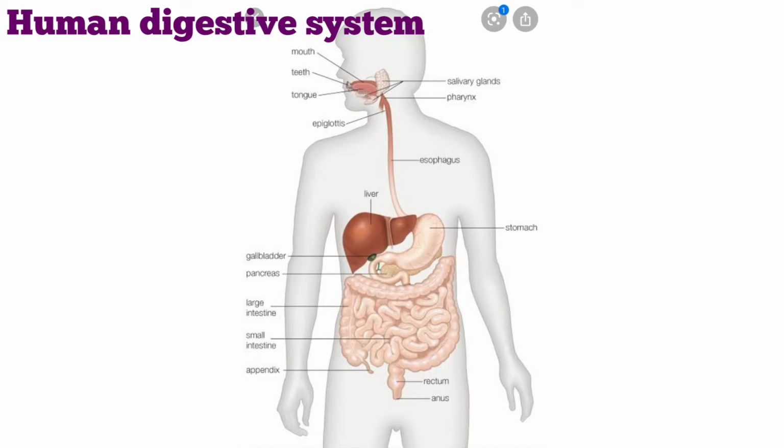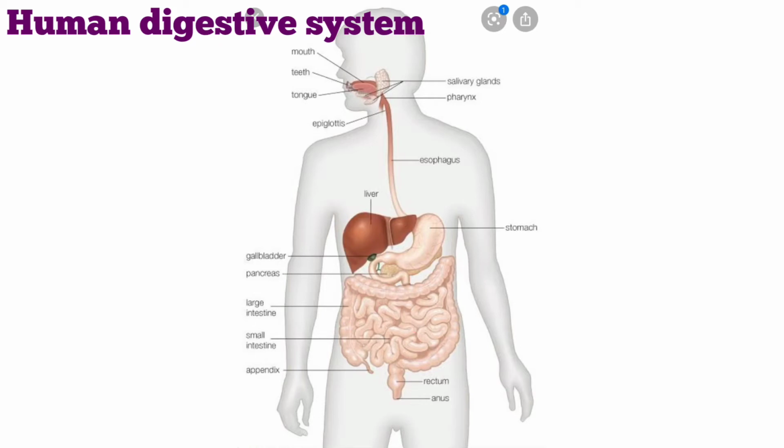Now hydrochloric acid functions to kill the bacteria and make the medium acidic. Next is pepsin. It acts in acidic medium and digests the proteins which are present in the food that we have taken. And then mucus. What is the function of mucus? It protects the wall of the stomach from the corrosive action of HCl. Now the exit of food from the stomach is regulated by sphincter muscles, which release it in small amounts into the small intestine. So from the stomach, now food reaches the small intestine.